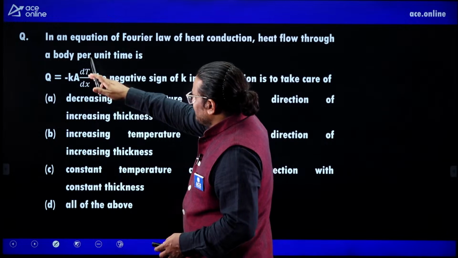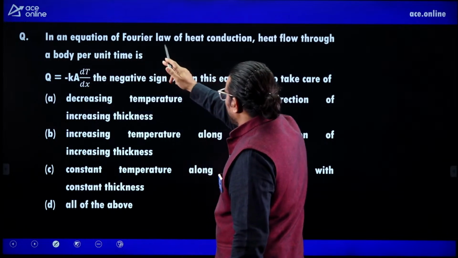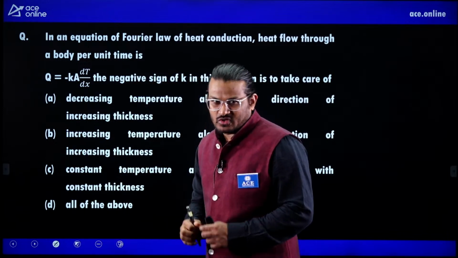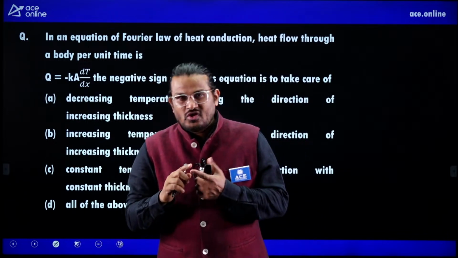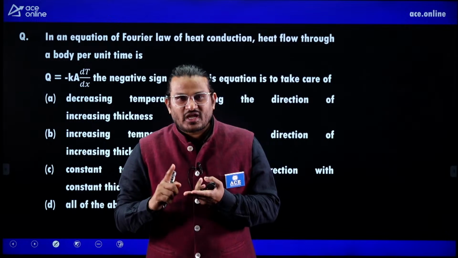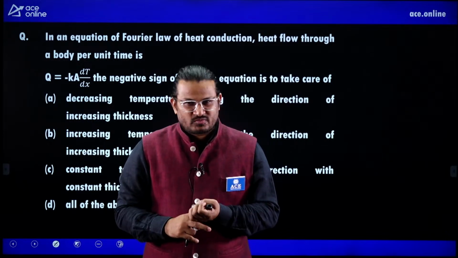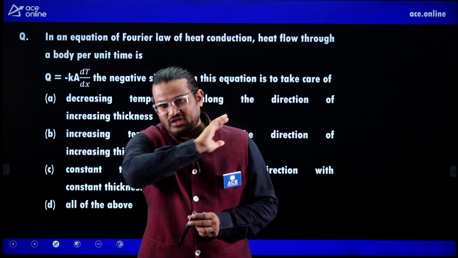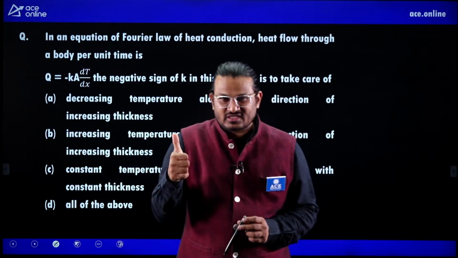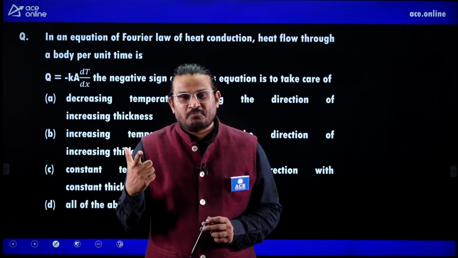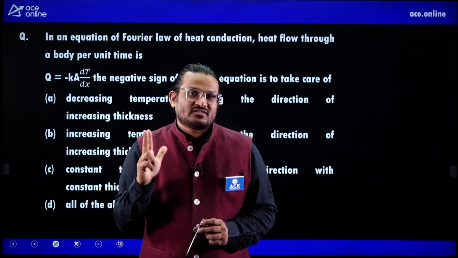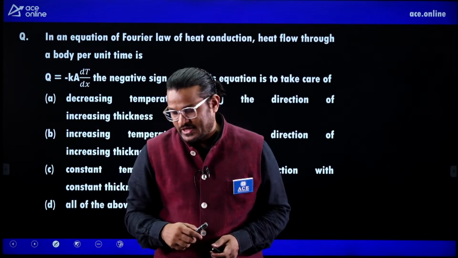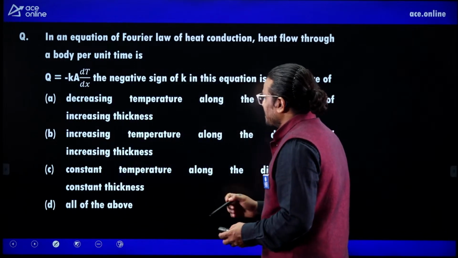The question is, in an equation of Fourier law of heat conduction, heat flow through a body per unit time. So what I am trying to say is: Fourier law of heat conduction, Newton's law of cooling, Stefan-Boltzmann law. These three, first you prepare. Don't look at the syllabus. First, Fourier law of heat conduction, Newton's law of cooling and Stefan-Boltzmann law. These three you prepare first. Then you think about other issues. Okay, so what is this?